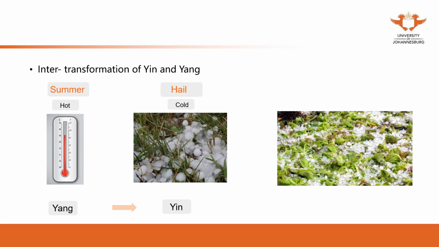That's why sometimes it causes damage, as you can see from the third picture. The third picture is the plants, vegetables and flowers after a hailstorm. It causes damage. So from this phenomenon, you will see that this kind of sudden change is sometimes abnormal and it can cause damage.